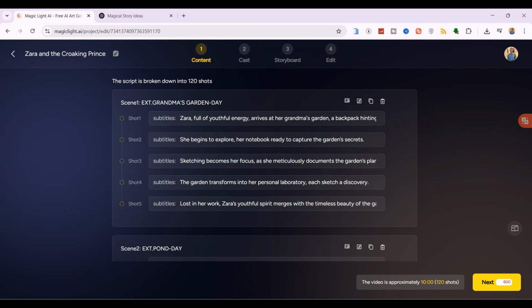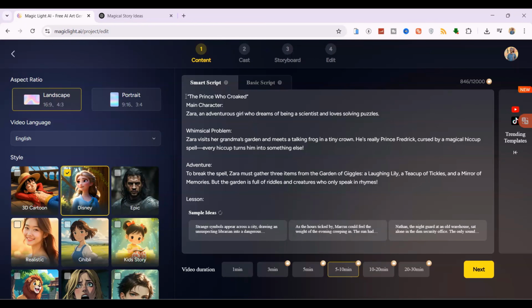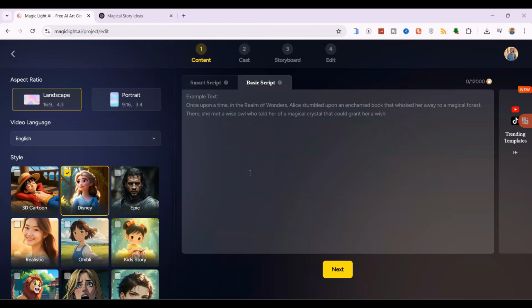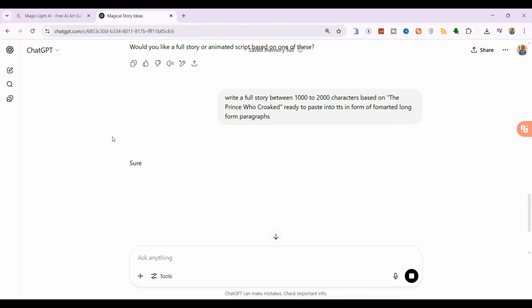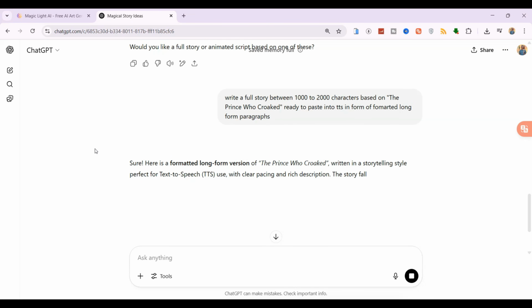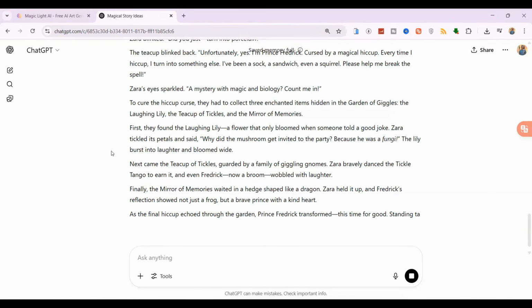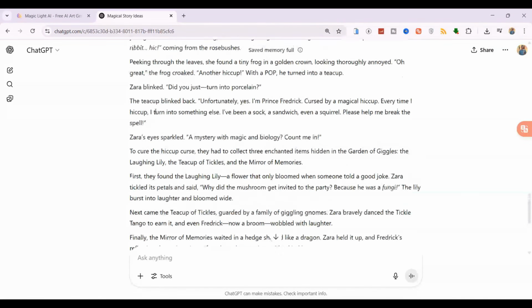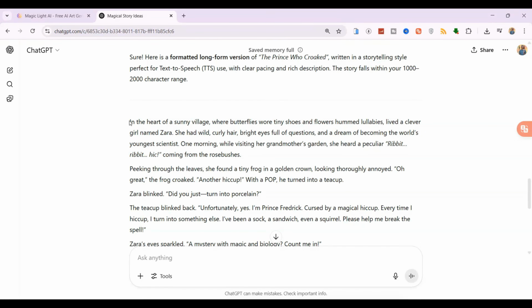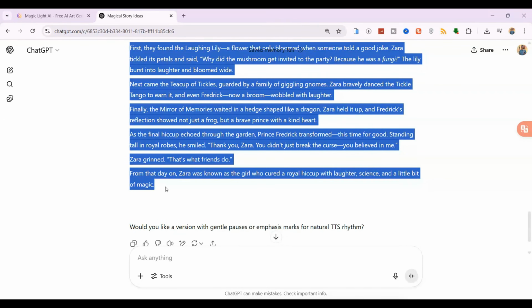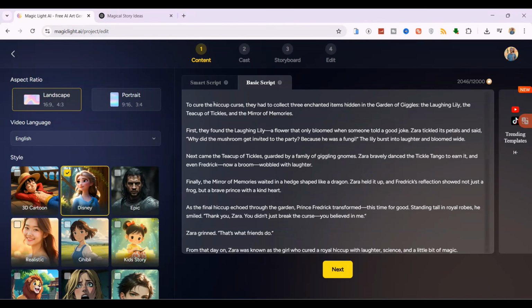As you can see, our script has been broken down into scenes, but I will simply go back and choose Basic Script instead. So I'll go back over to ChatGPT and ask it to write a full story between 1,000 to 2,000 characters based on The Prince Who Croaked, ready to paste into TTS and formatted in long paragraphs. Once it's ready, I will select it, copy it, and paste it here in the Basic Script box.